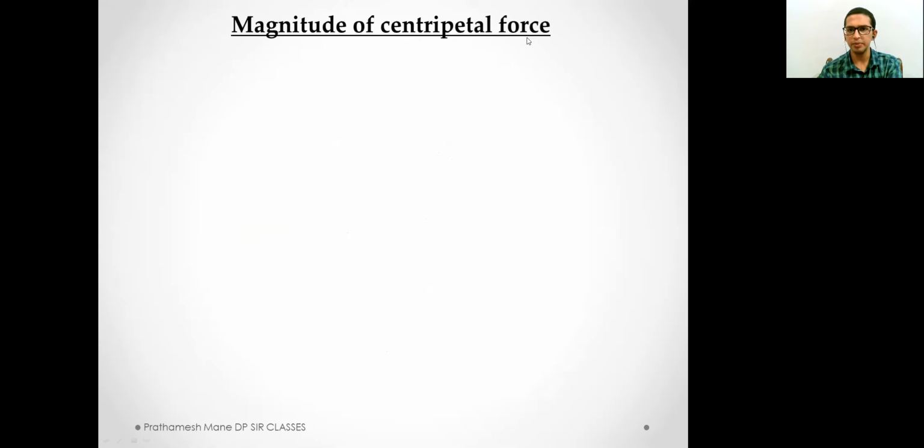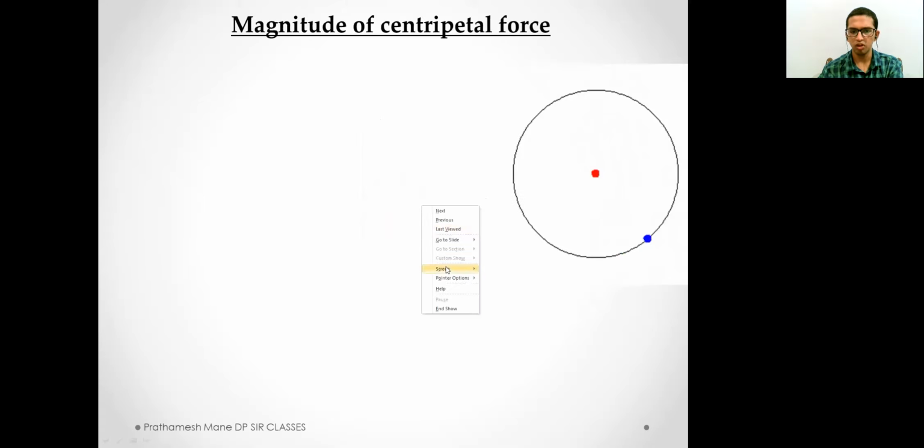So students, what is centripetal force? Well, we have learned about centripetal force in this chapter in the beginning as well, so we will be just revising some concepts. Centripetal force is a force which acts towards the center of the object in a circular motion. The object at the center pulls the object towards itself. That force is nothing but centripetal force. I'll represent this force in this diagram by CF. So CF here means centripetal force.